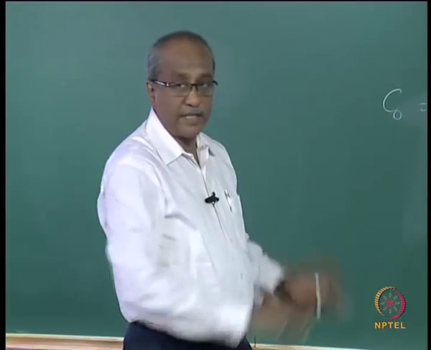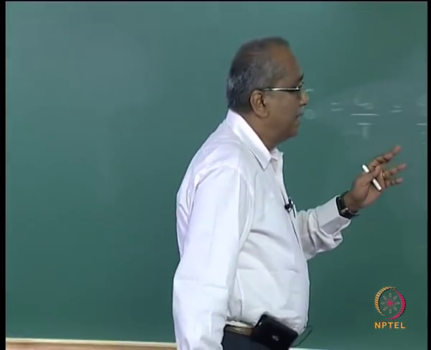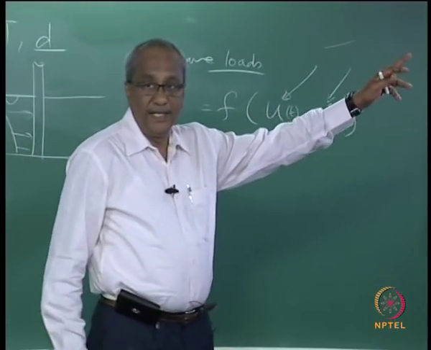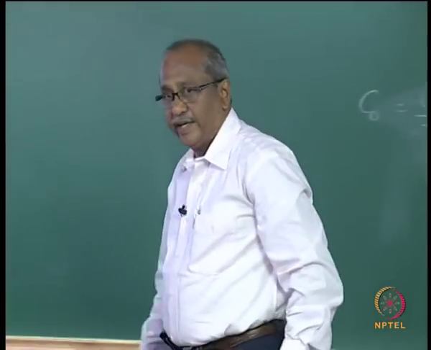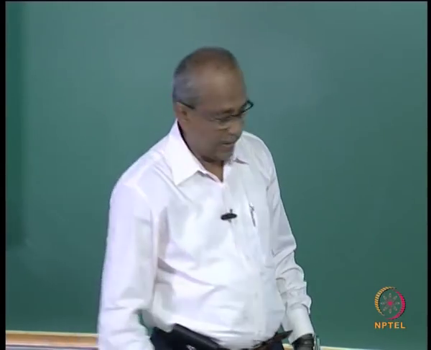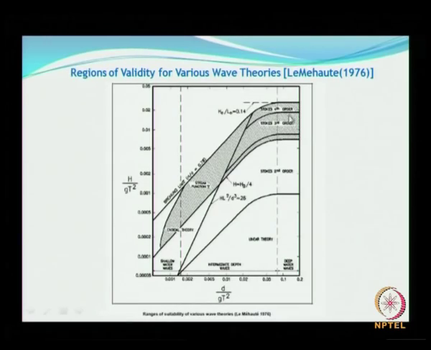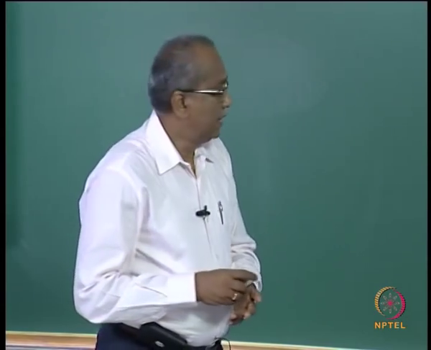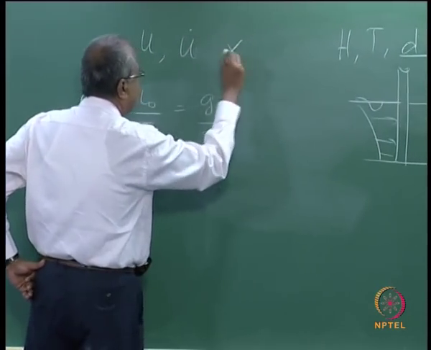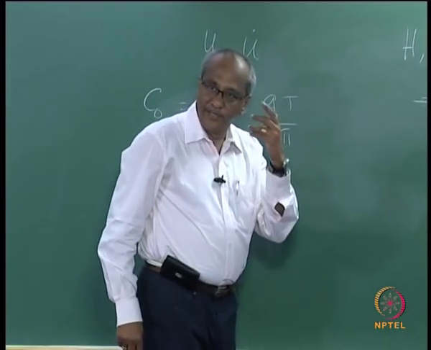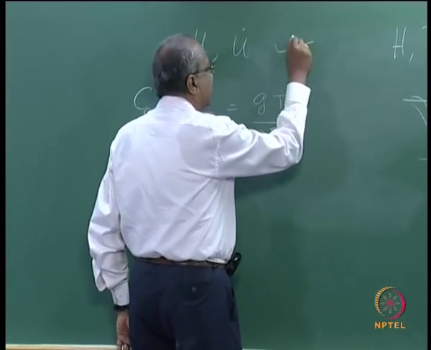So this is the basic step which you need to do, because you are using a linear theory in a zone where the waves are no longer linear, and in fact it is lying in the shallow water situation, or maybe in the deep water situation somewhere. Here the evaluation of the particle kinematics is incorrect. So you will see that u and u dot evaluation is not wrong, you will still have some values, but it is not 100% correct.